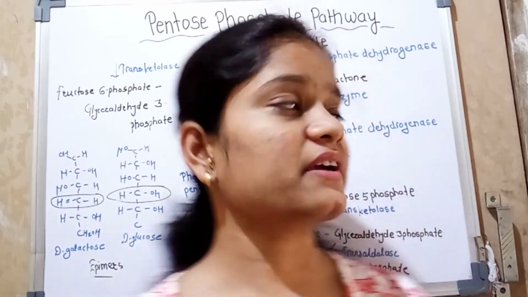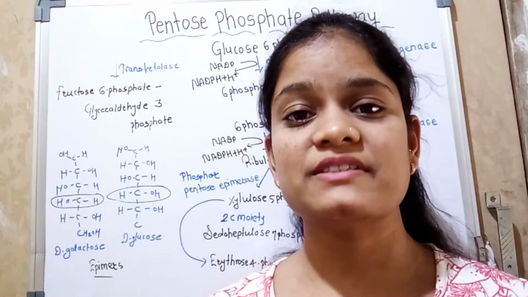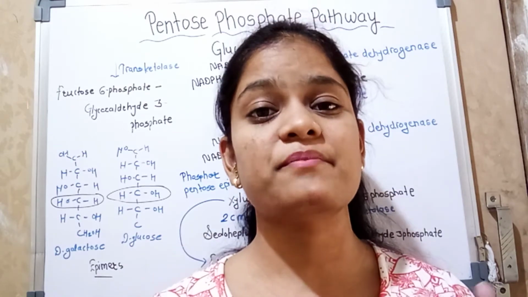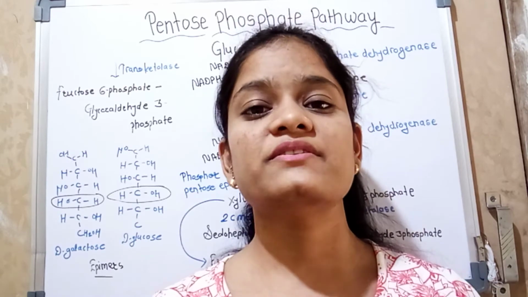Ribulose phosphate is formed, which helps to synthesize nucleotides. This reducing agent also helps to detoxify the peroxide effect on the cell. So this is all about that.